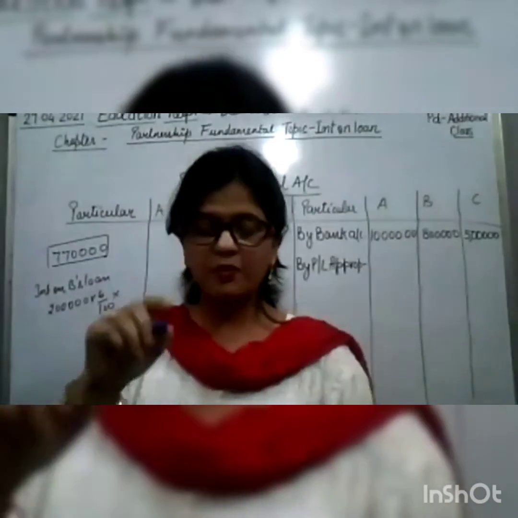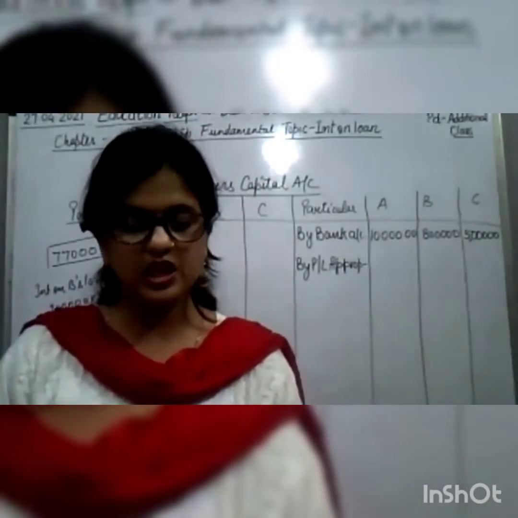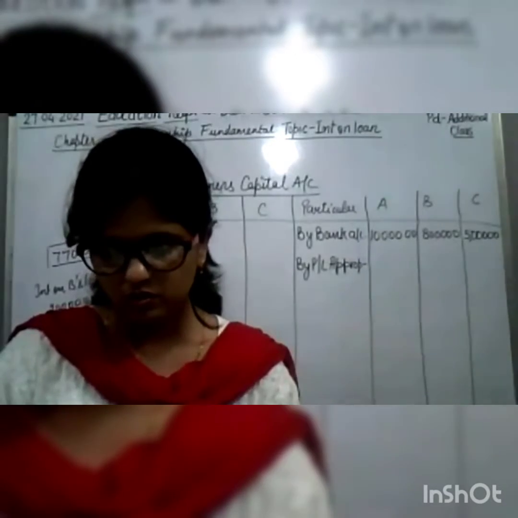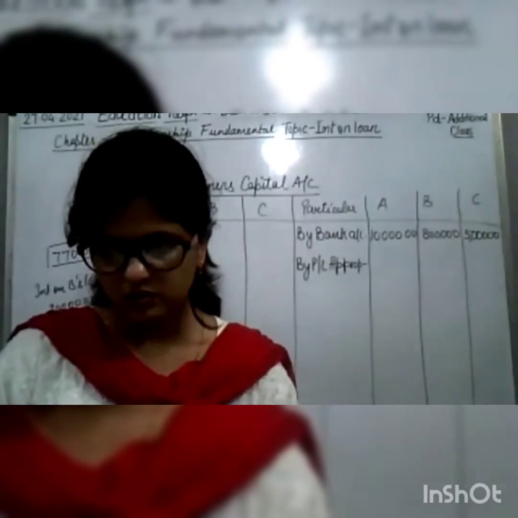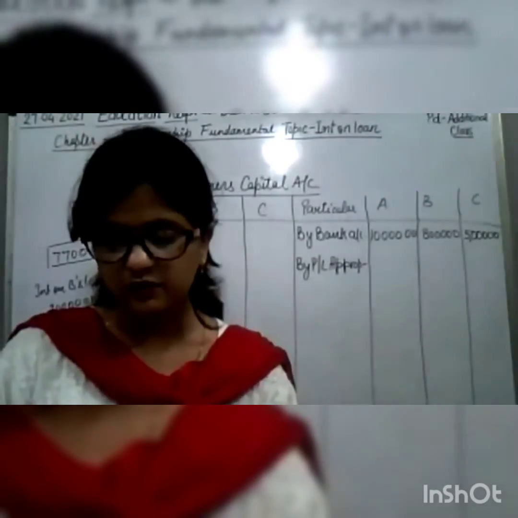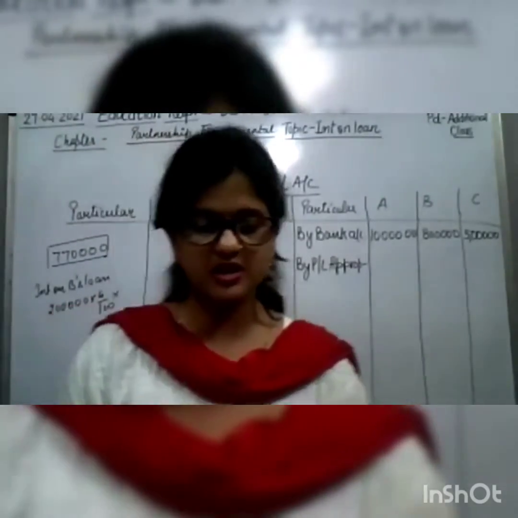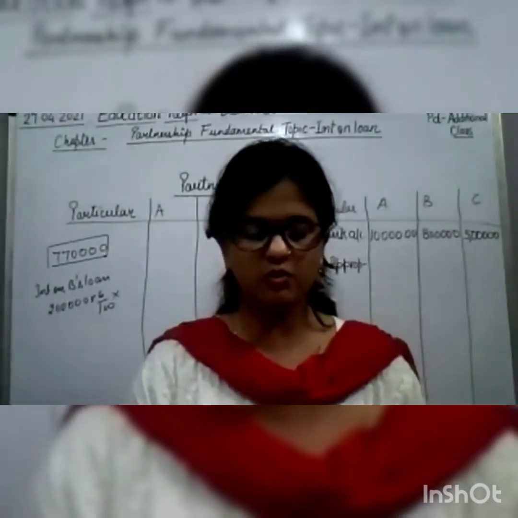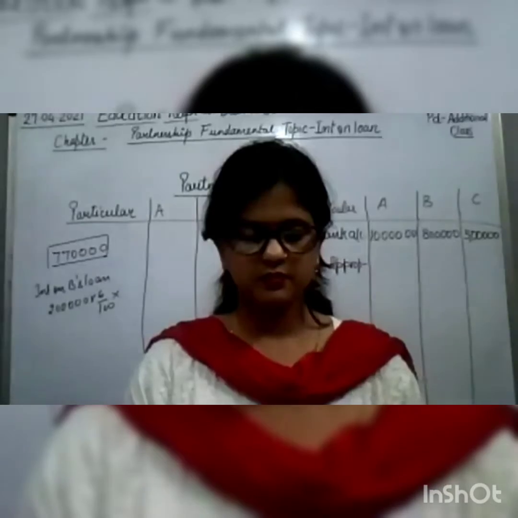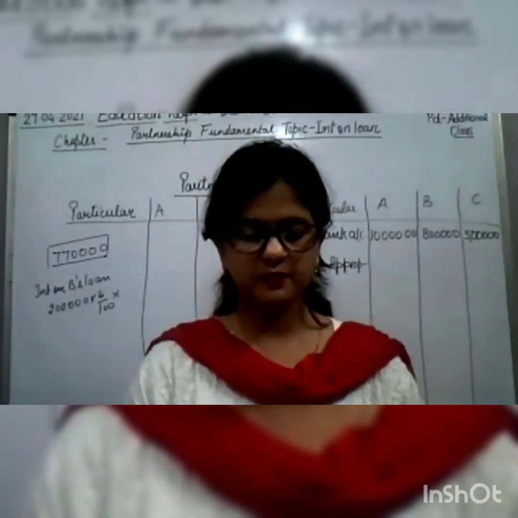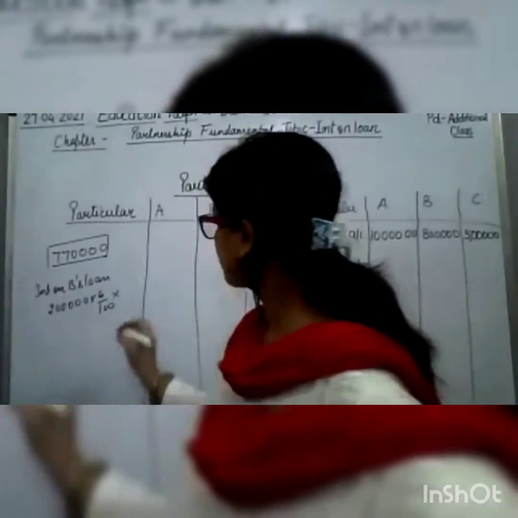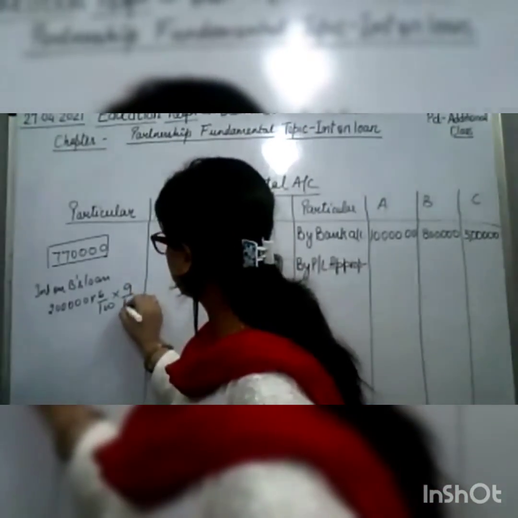6% into how many months? See in your question, how many months are given? कब ले रहा है लोन वो? On 1st जुलाई से 31st मार्च जो है वो पूरे काउंट करिए, कितने हुए? 9 months. वेरी गुड. इसको मिलेगा 9 months का.